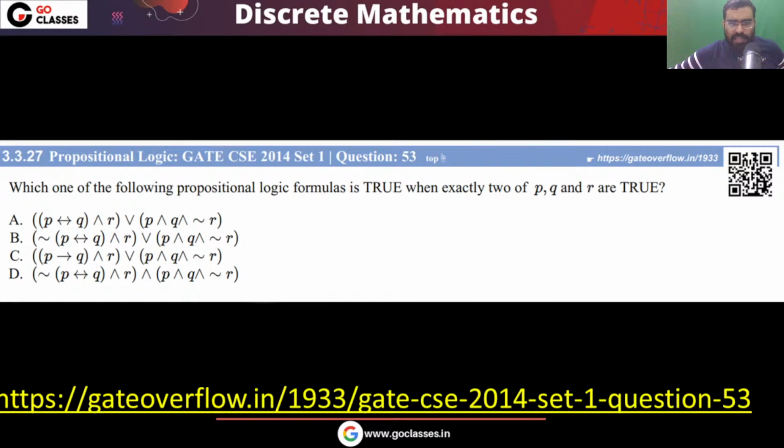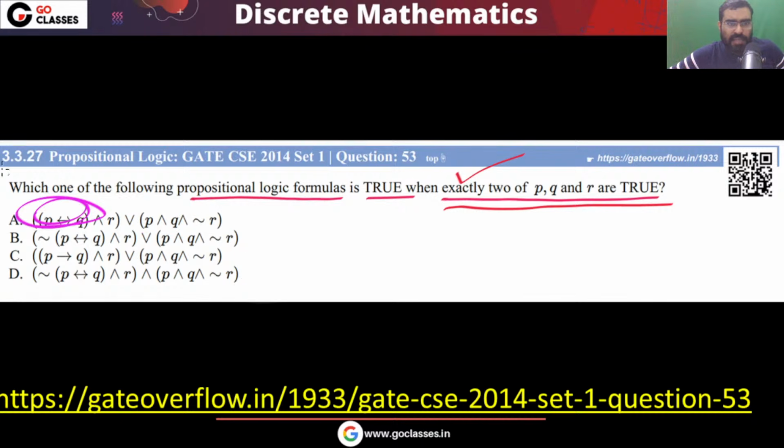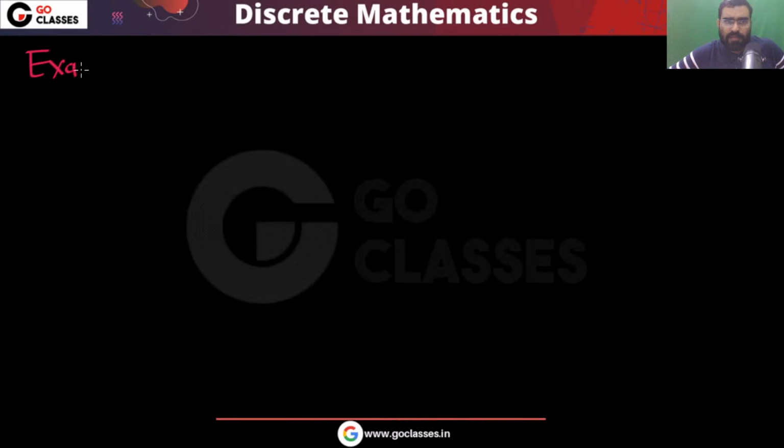Now let's see this question. Tell me the answer. The question is a 2014 question. Which of the following propositional logic formulas is true when exactly two of them are true? Exactly two of them are true. Now these are the options. Some biconditional is given to you. Let's see, what we want? We want exactly two to be true. Please understand, we want this statement that exactly two of P, Q are true.